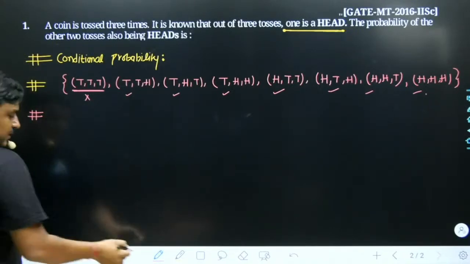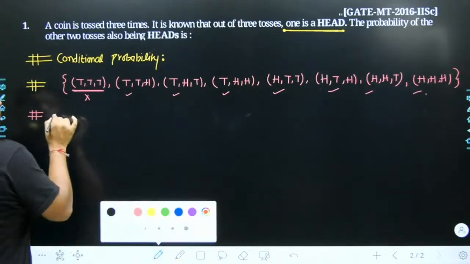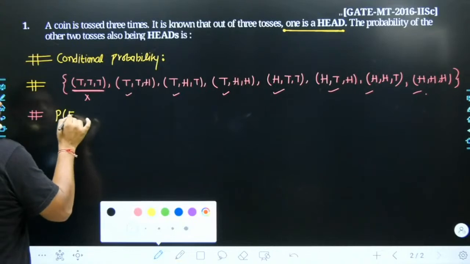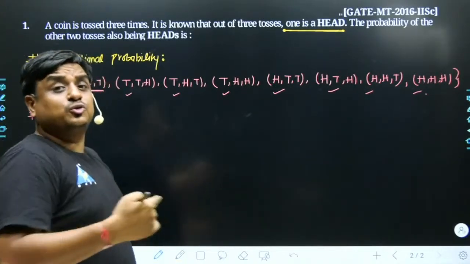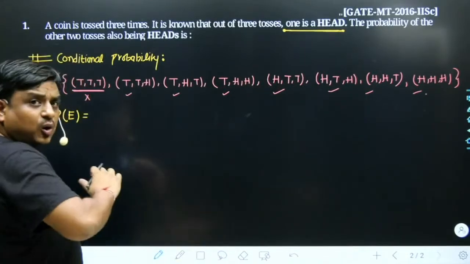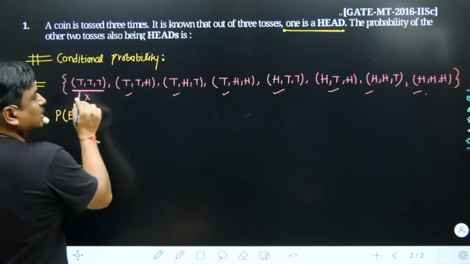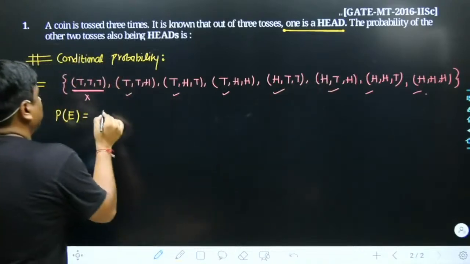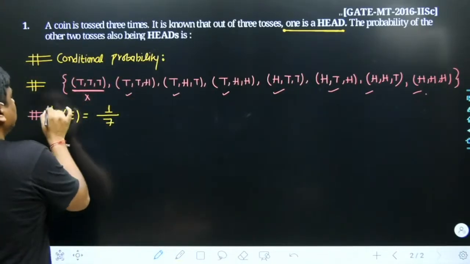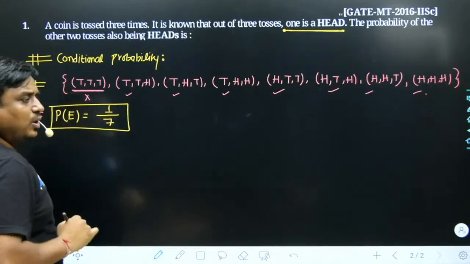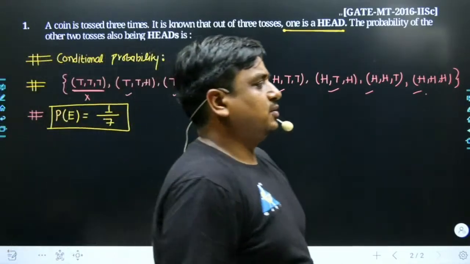So if I say the probability for the occurrence of my favorable event, where the rest of the tosses should also be head, all faces being head, how many such events are there? Only one event. Out of how many events? 7 events. So may I know what would be the best answer? 1 divided by 7 is going to be the best answer.